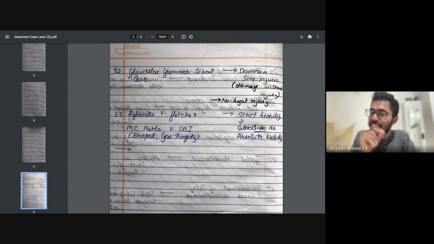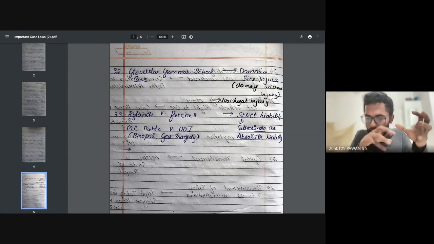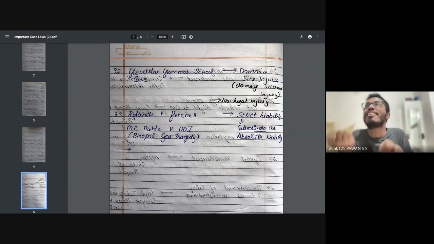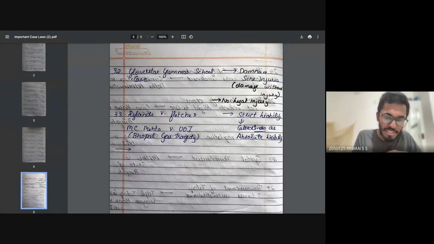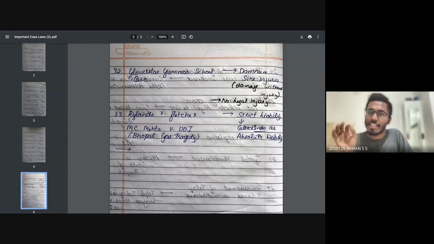Rylands versus Fletcher case, it is about strict liability. So, for example, this guy had a house, the other guy was constructing some water reservoir. Once the water reservoir was fixed, the water went into the neighbor's house, like if I gave money to my contractors to do some water connectivity to my house, and after setting up everything, as soon as it was turned on, all the water went to my neighbor's house. It was completely destroyed. So me being the owner, if I blame my workers that it was the mistake of my worker, this happened not because of me, the court was like, no, it's strict liability. Being an owner, if you are telling your workers to do this particular thing, you are liable for it.